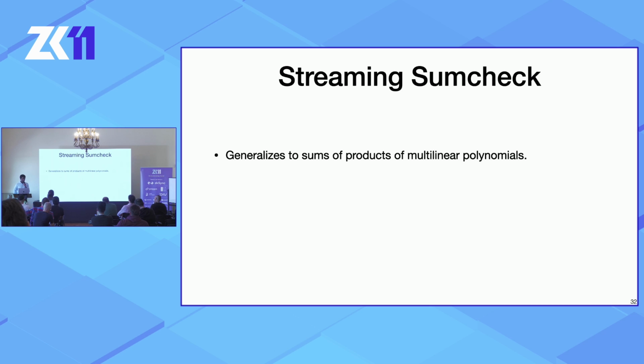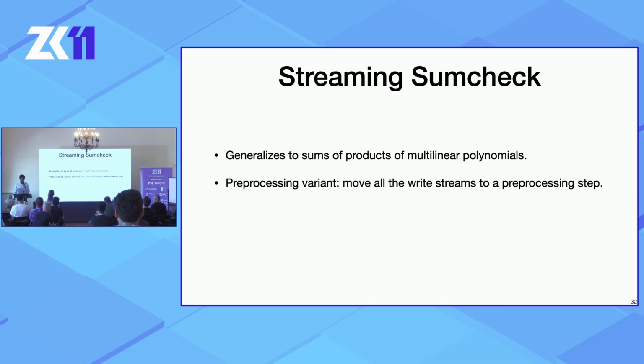Right. So the streaming sumcheck I just presented was just for multilinear polynomials, but we show in our paper that this generalizes to sums of products of multilinear polynomials. So P can be any polynomial that can be represented as the sums of products of smaller multilinear polynomials. This is important because our PIOP requires sumchecks over polynomials of exactly this form. And I believe the read-only streaming setting doesn't generalize quite as neatly.